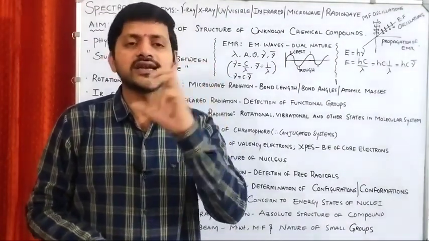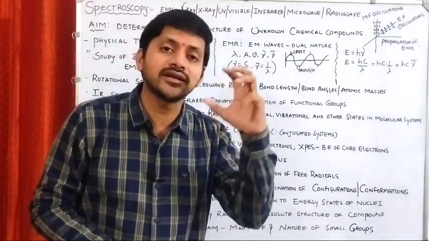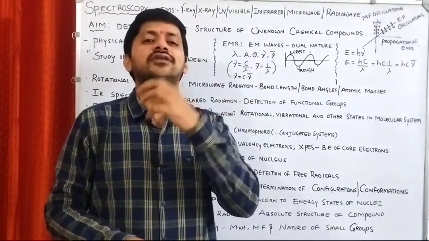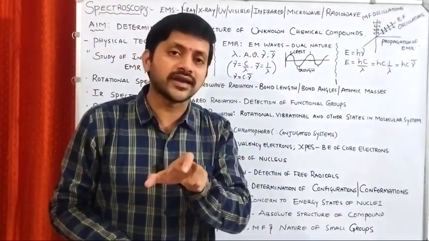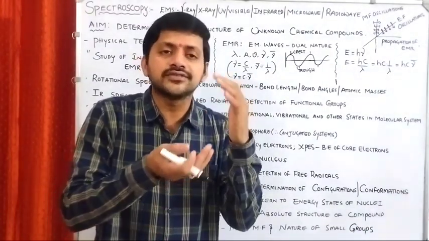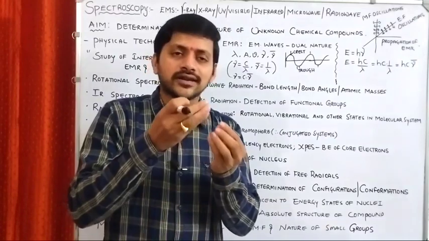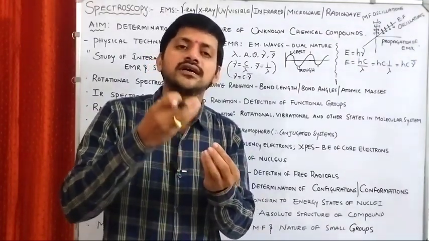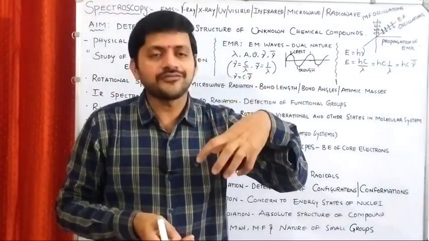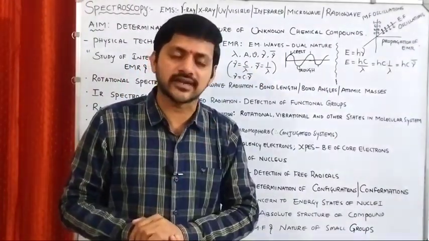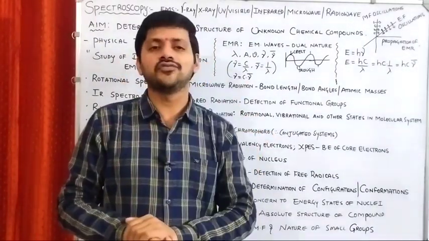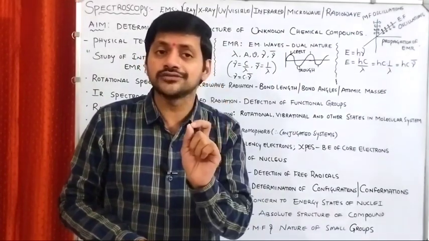If the compound is precious in nature, then we should not lose the quantity of the substance. Suppose you subject the compound to chemical methods of analysis, what will happen? We cannot regain our chemical compound. That's why it is necessary to introduce a physical technique. In physical techniques, after the successful determination of the structure of the compound, we can regain our original compound.